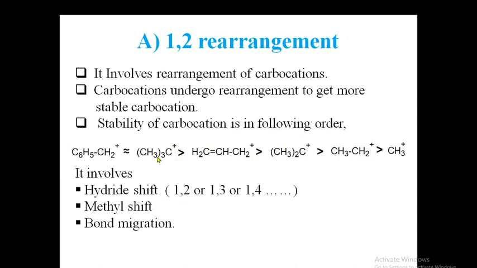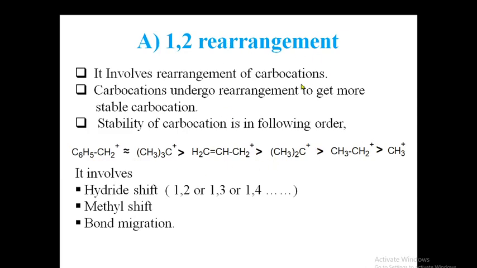Here we have taken some carbocations and their stability order. If you take the benzylic carbocation or tertiary butyl carbocation, they have nearly the same stability. Then you have the allylic carbocation, as it has resonance stability here. Then the secondary carbocation, isopropyl carbocation. Then I have taken the ethyl carbocation, and then the methyl carbocation. You have to remember that. So it's methyl carbocation, then primary, secondary, then allylic carbocation, then tertiary and benzylic carbocation.